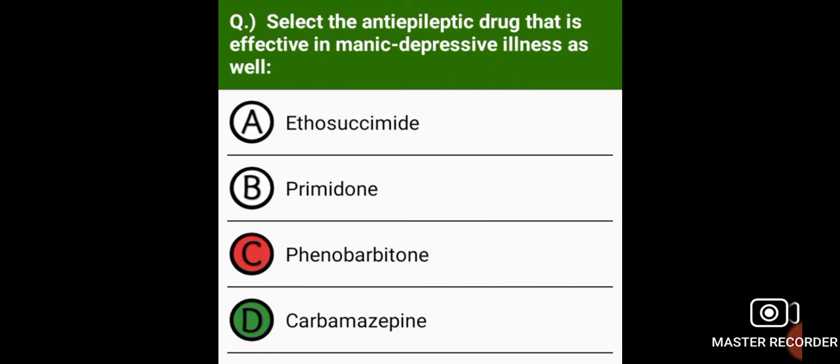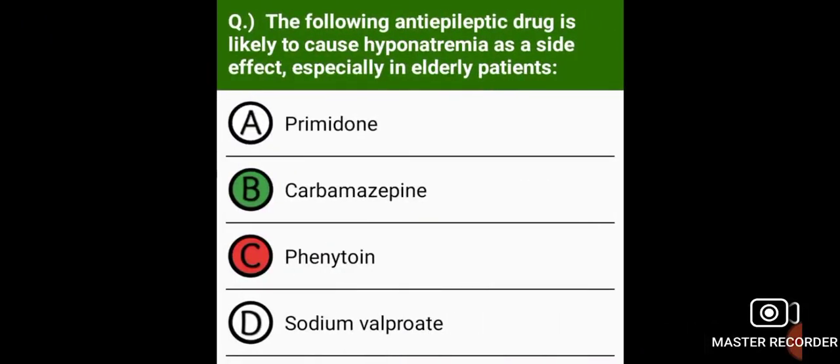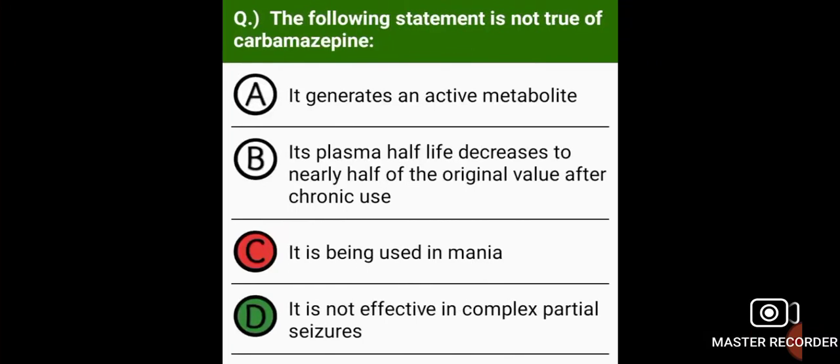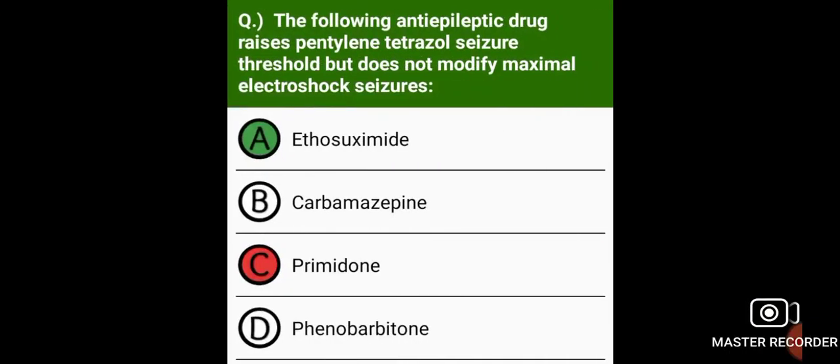Select the anti-epileptic drug that is effective in manic depressive illness as well. Carbamazepine. The following anti-epileptic drug is likely to cause hyponatremia as a side effect, especially in elderly patients. Carbamazepine. The drug of choice for trigeminal neuralgia is carbamazepine. The following statement is not true of carbamazepine: it is not effective in complex partial seizures.